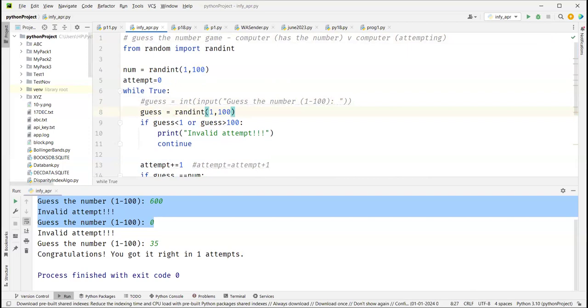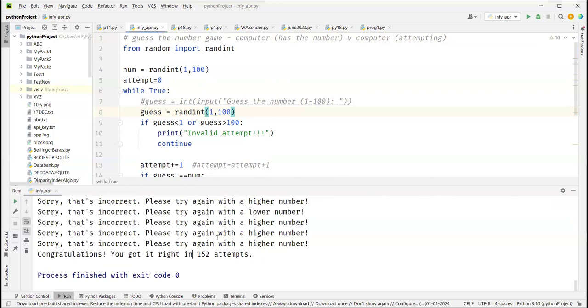Okay, so let's play this game now. It took 152 attempts. We took only 7 attempts, right? So 7 means maybe you can say 6 to 8 or 6 to 9 attempts we'll take to guess a number out of 100. Computer is taking 152 attempts. Is it right? Strange. 175 attempts. Even if you start with 1, 2, 3, 4, 5, you should guess in a maximum of 100 attempts, even if it is 100. Why is computer taking so many attempts? What is the problem here?